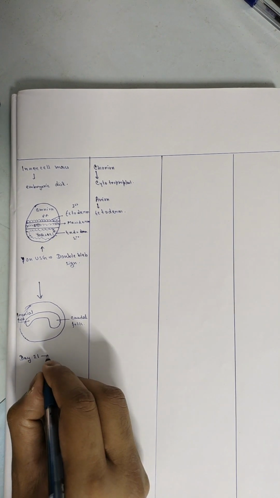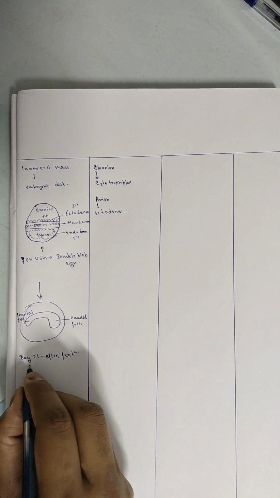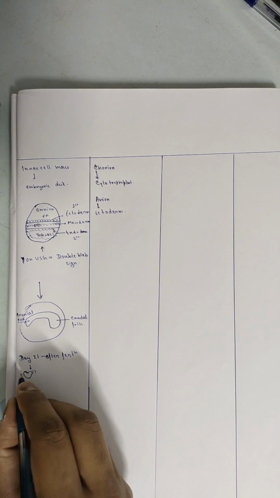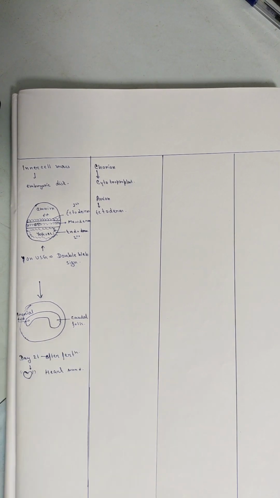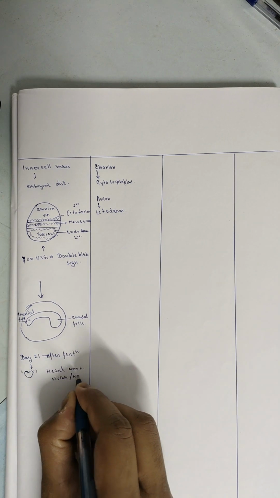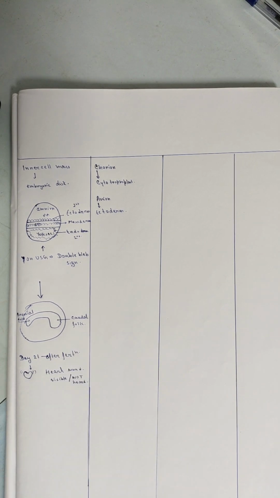On day number 21 after the fertilization, we see the first heart activity. It is only visible in the USG, not heard via stethoscope.